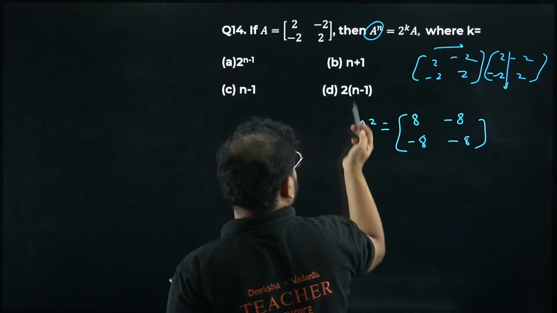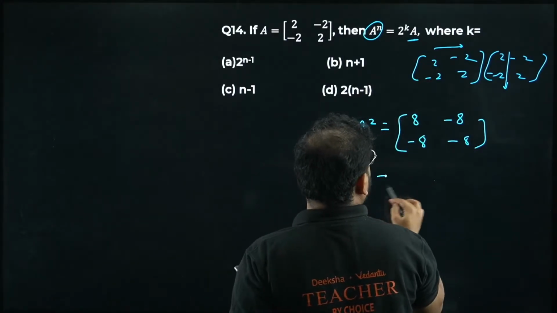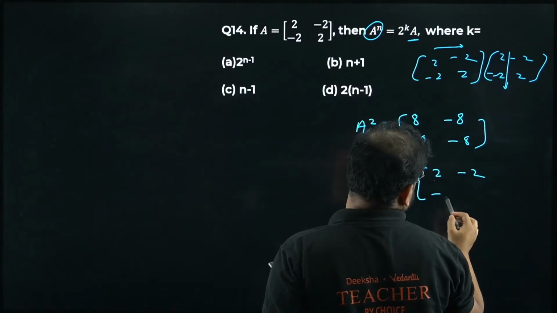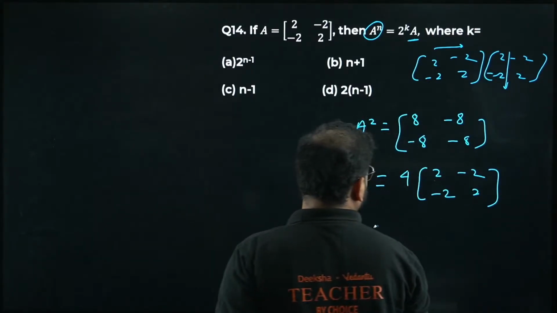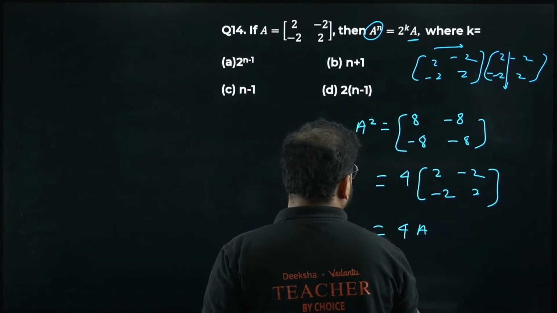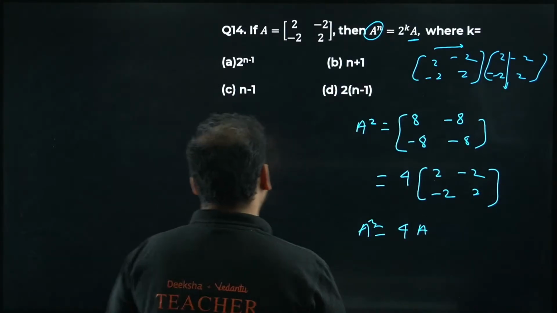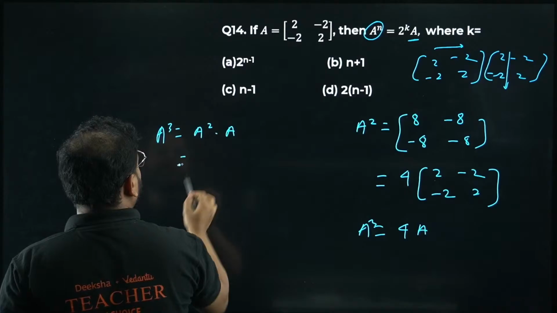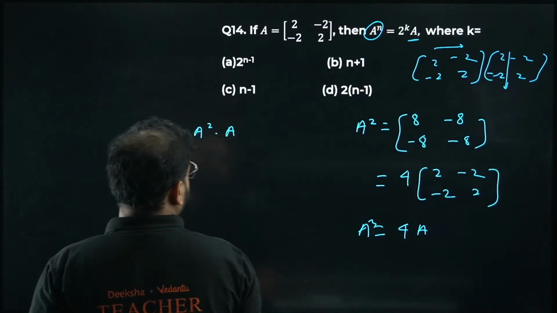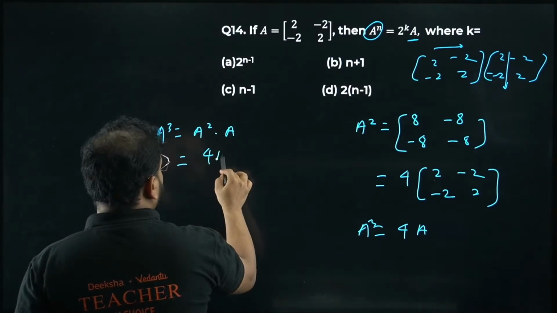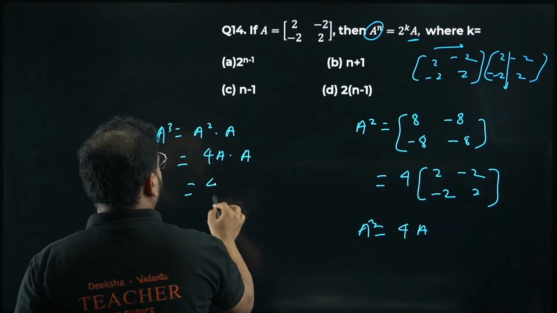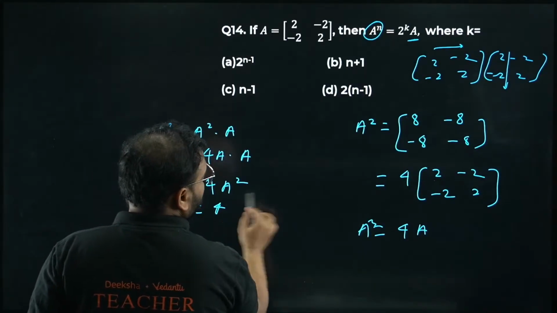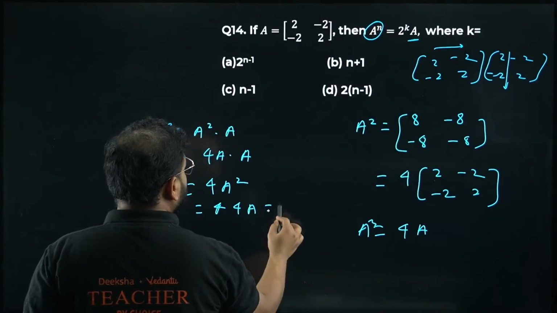I want it in terms of A only. I'm going to take 4 common. I'll have 2, minus 2, minus 2 and 2. I'm getting here 4A. That's my A square. If I write A cube, it becomes A square into A, right? So I'll have 4A into A, which gives 4A square. So I can write 4 as it is. What is going to be the A square value? One more time, 4A. Answer is 16A.